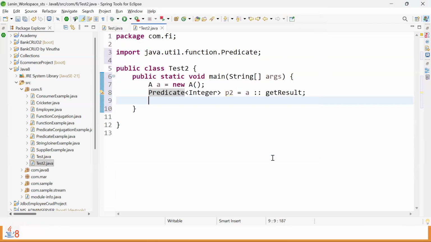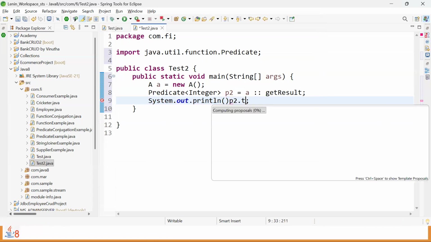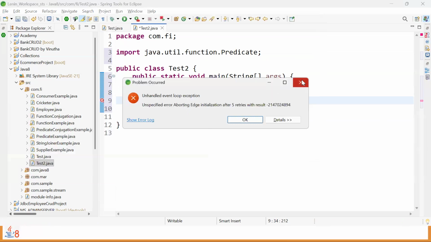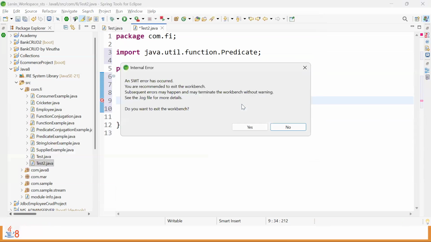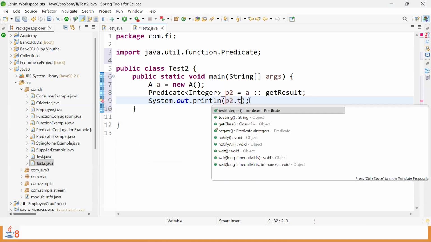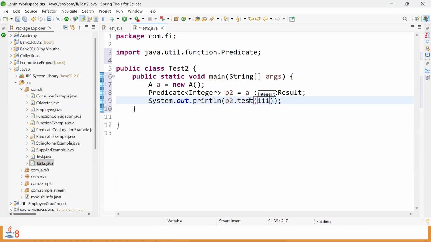Yes. Then use the print statement and use P2 dot. We can call a test function, calling it outside. Just a second. So here P2 dot test. And when it comes to testing, you can give any integer value there.